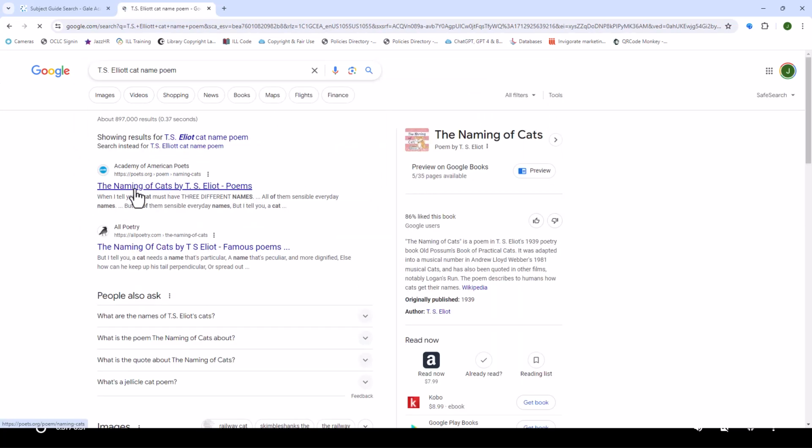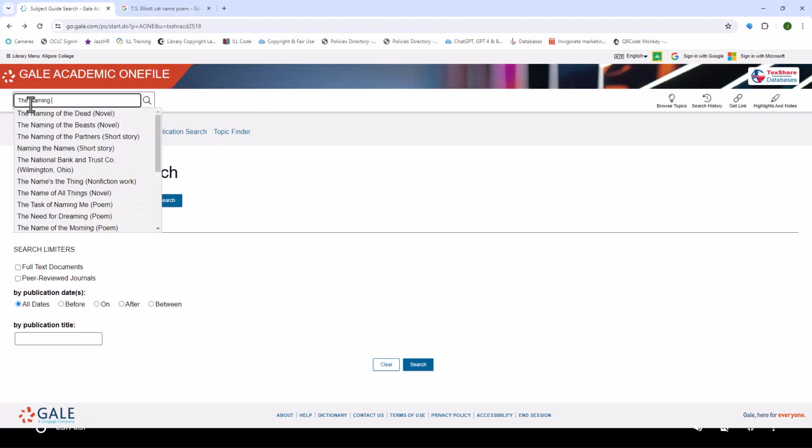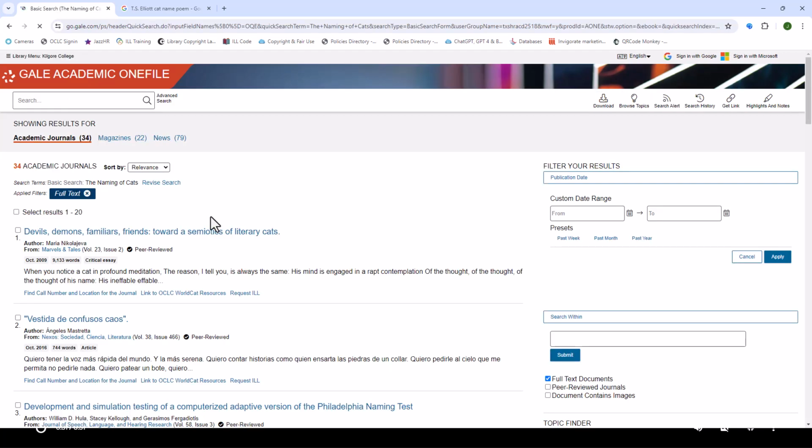Okay, so the naming of cats by T.S. Eliot. I'm going to write that down to make sure, because I even spelled his last name wrong. So Google's a little bit more friendly and it'll figure out what I mean. Databases will not. So the fact that I came to Google first will allow me to spell the last name correctly. I'm going to just use the title of the poem because I'm not great at spelling his last name, and see what happens. The naming of cats.